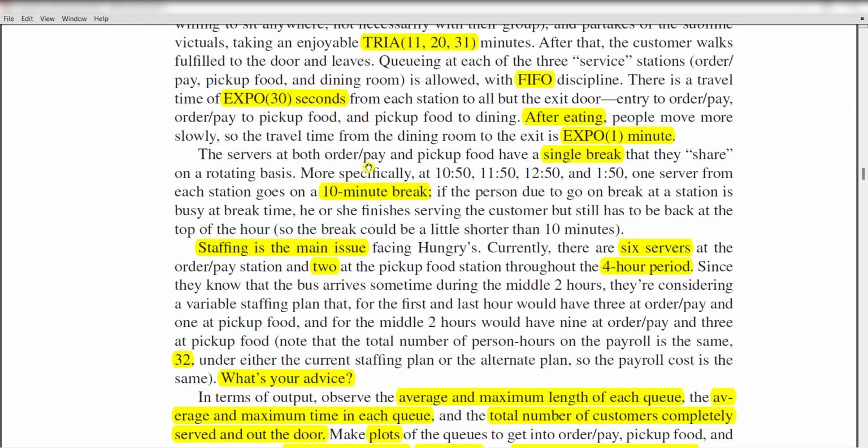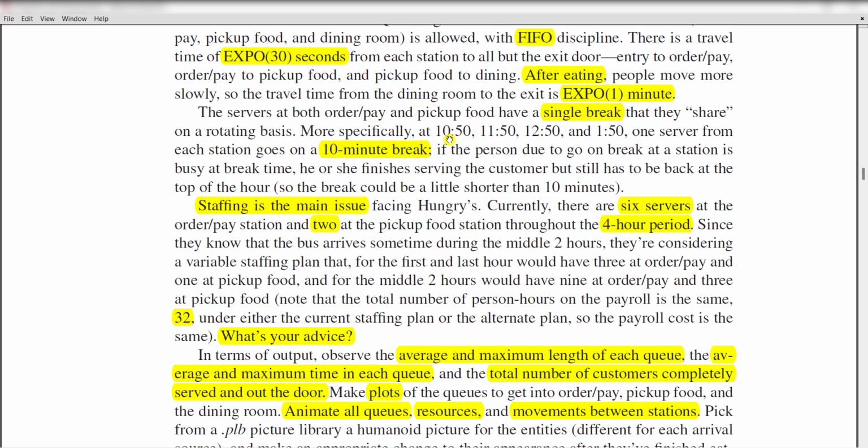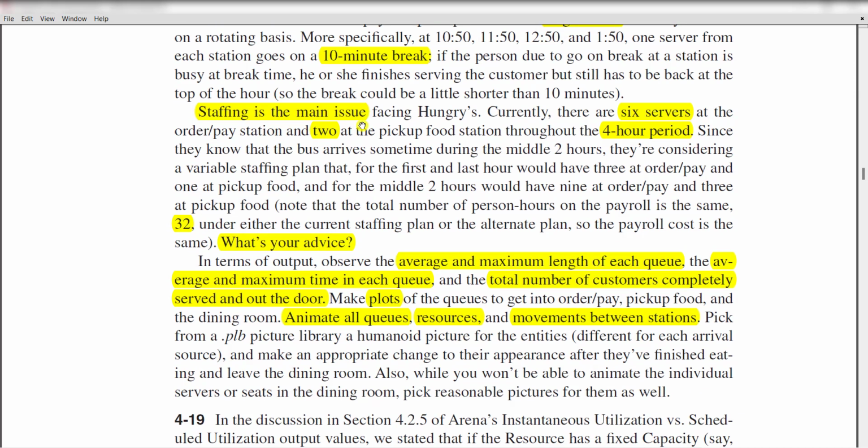The servers at both order/pay and pick up food have a single break, and they are shared on a rotating basis, more specifically at 10:50, 11:50, 12:50 and 1:50. One server from each station goes on a 10 minute break, if the person due to go on break at a station is busy at break time. Staffing is the main issue at the restaurant, and currently there are 6 servers at the order/pay station and 2 at the pick up food station throughout the 4 hour period.